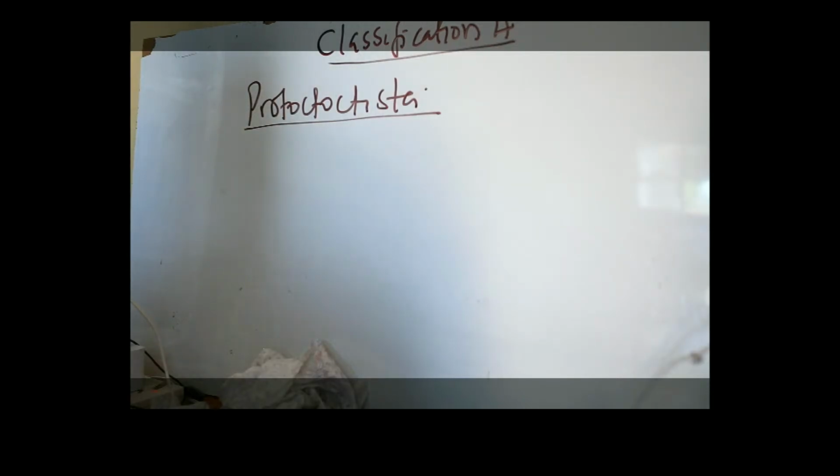Now, today's assignment is: explain the meaning of the term eukaryotic.